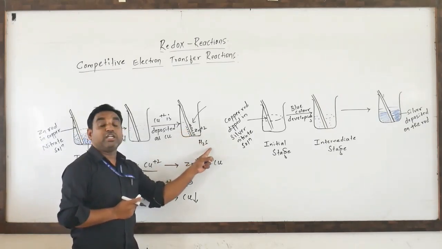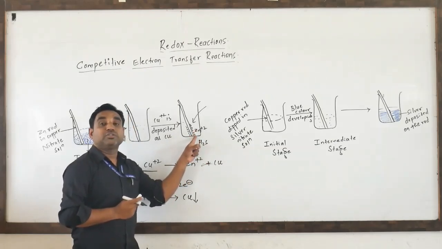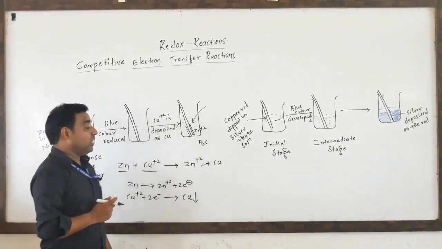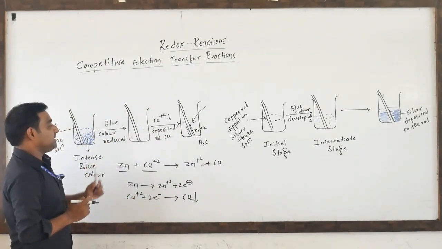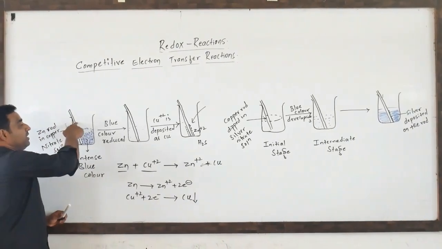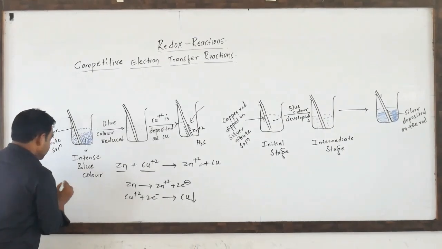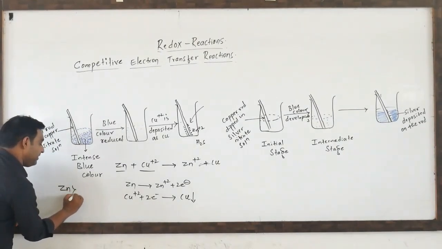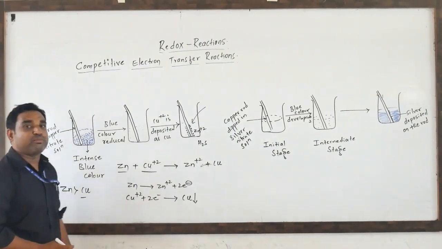The colorless solution is converted into a white color solution. That shows the presence of zinc+2 in the solution. So this is one more competitive electron transfer reaction, or redox reaction, which takes place when any metal rod is dipped in a solution. Here zinc is more reactive than copper. Hence zinc displaces the copper from the solution.